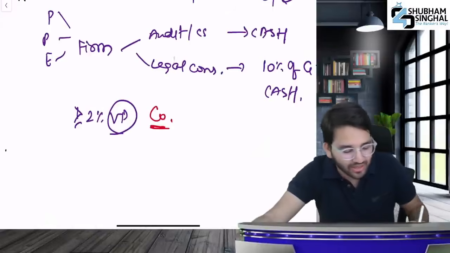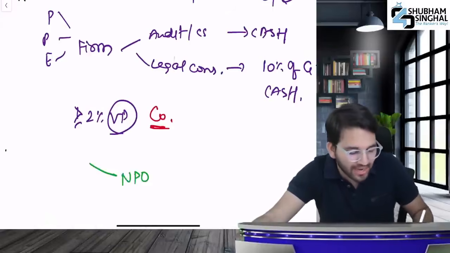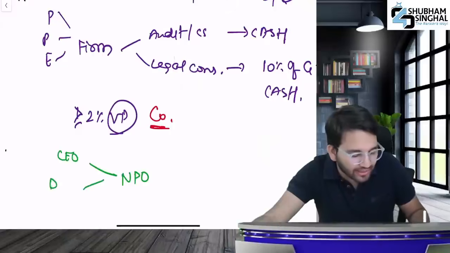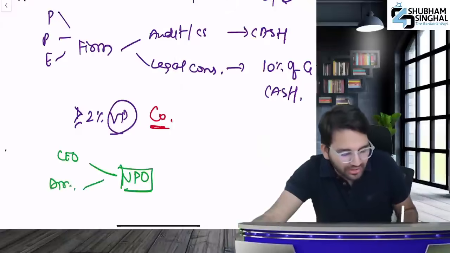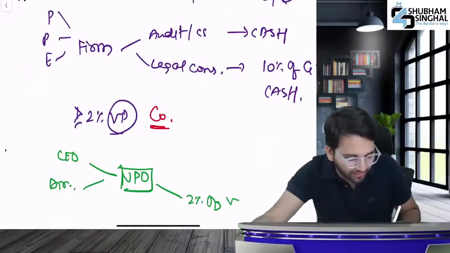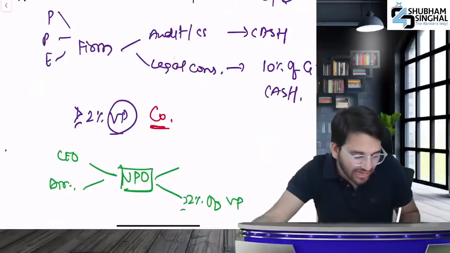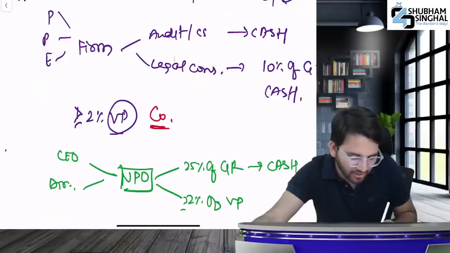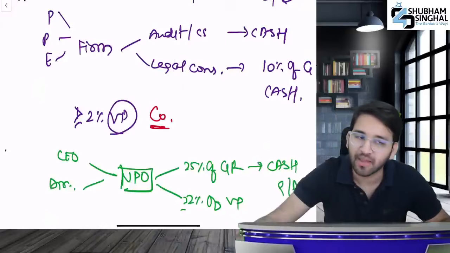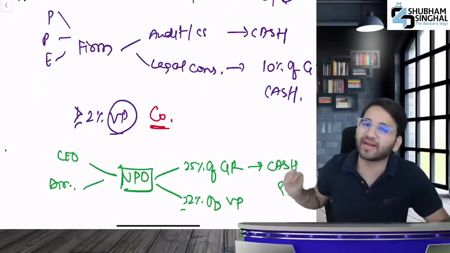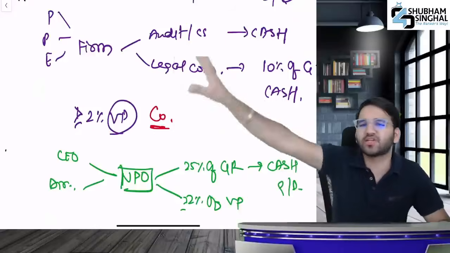And lastly, sir, you cannot be associated with any non-profit organization. You should not be associated with a non-profit organization that holds 2% or more voting power in your company, or whose 25% of gross receipts is associated with a company, associate, subsidiary, holding, or promoter or director. These are all the conditions, friends.